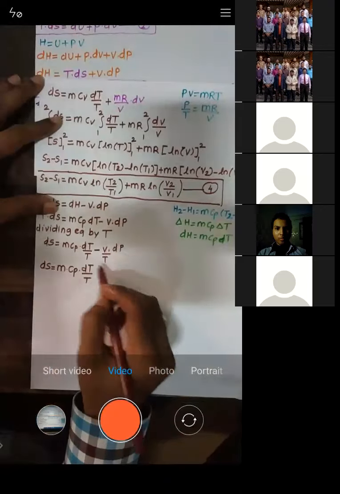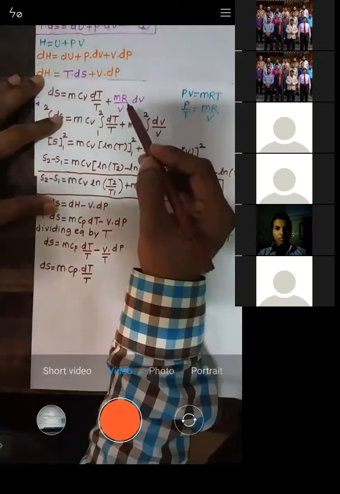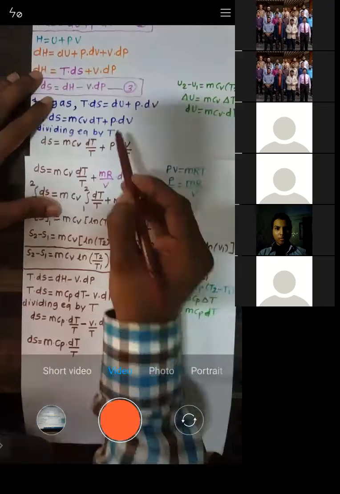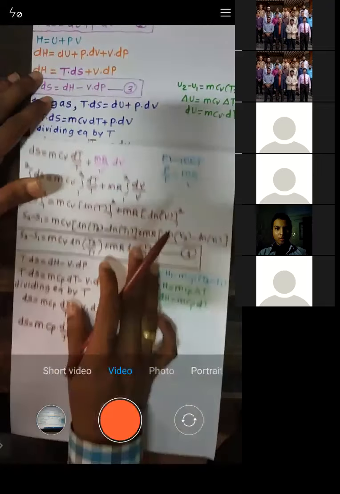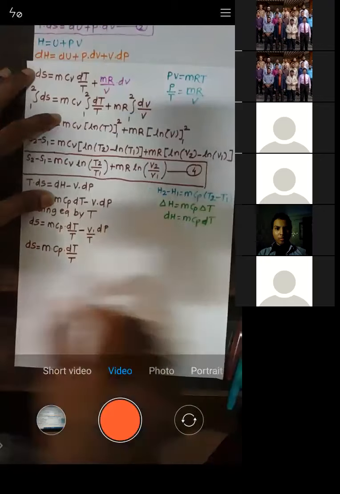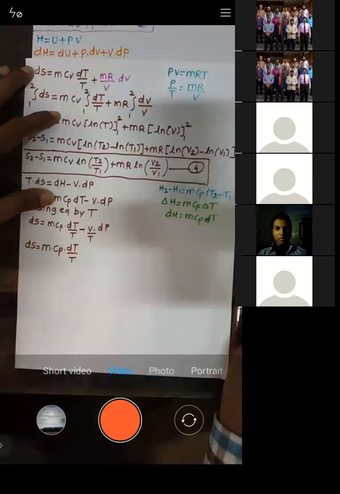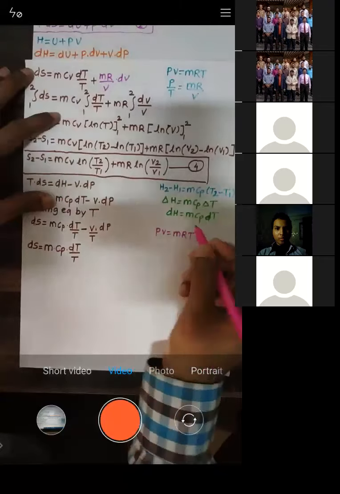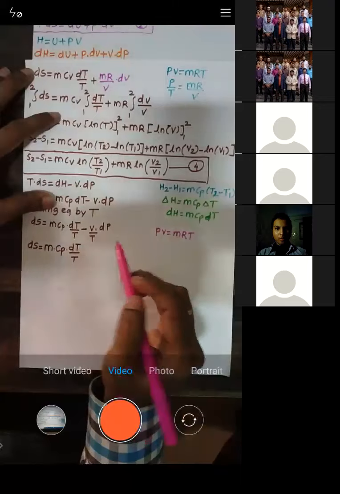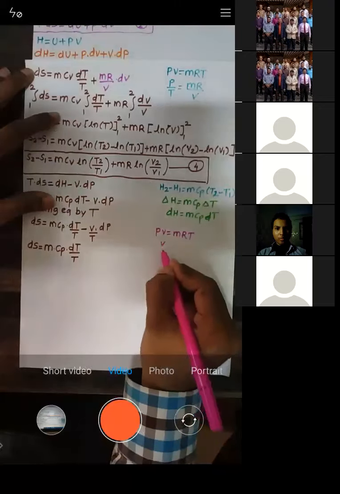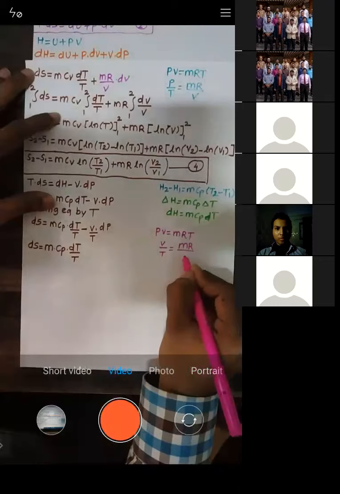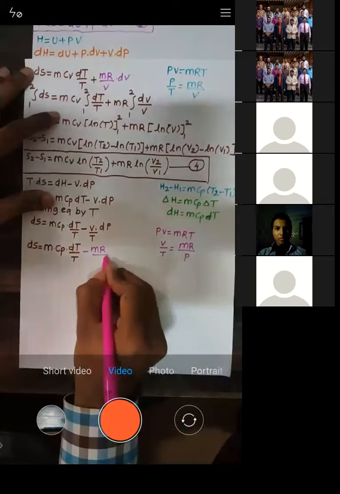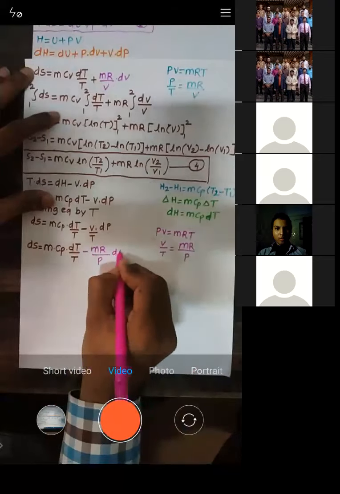Now let us do it with V by T. Initially we had done it with P by T. Now let us do it with V by T. So I'll write again, PV is equal to mR. Now what I want is V by T, so V by T is given by mR by P. So I'll put that: minus mR by P into dP.